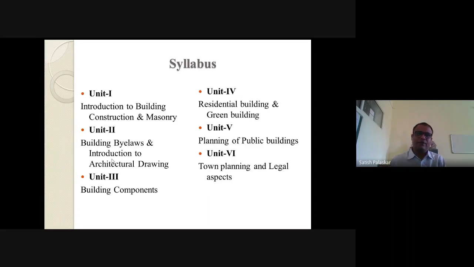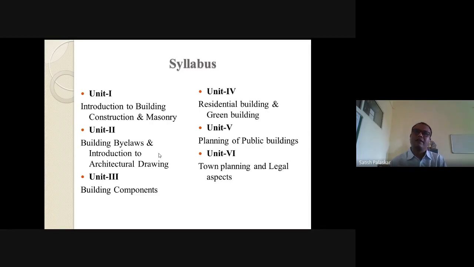Then unit number 2 consists of building bylaws and introduction to architectural drawing. Again, that is divided in 2 parts. A part is building bylaws and B part is introduction to architectural drawing. In A part we will see different building bylaws.